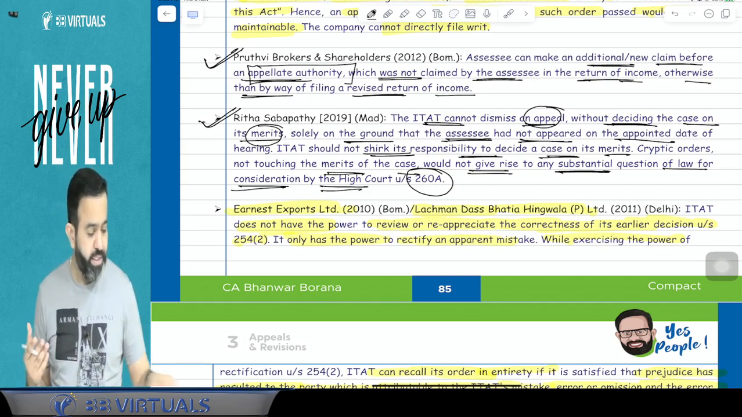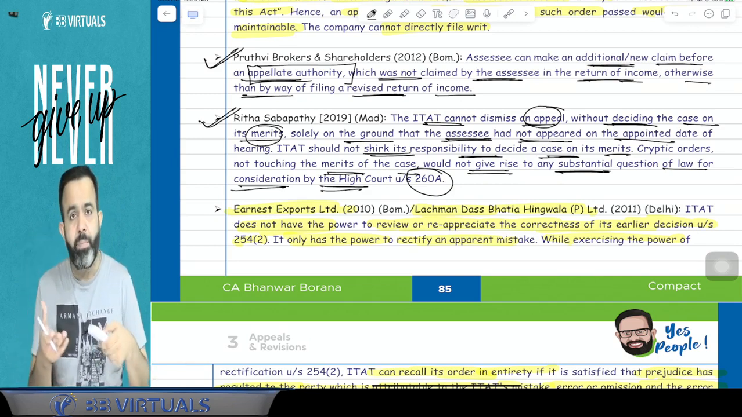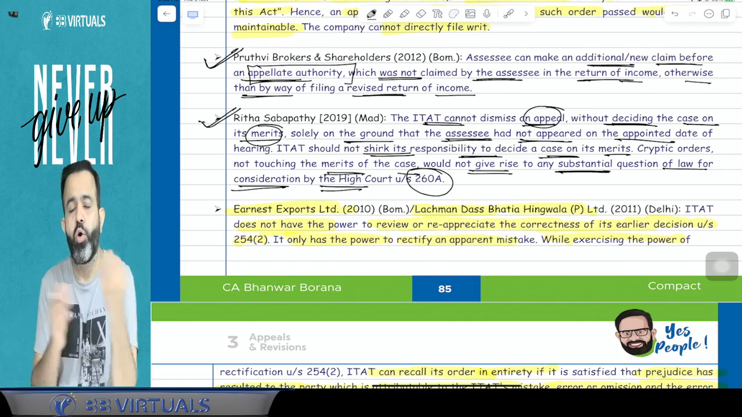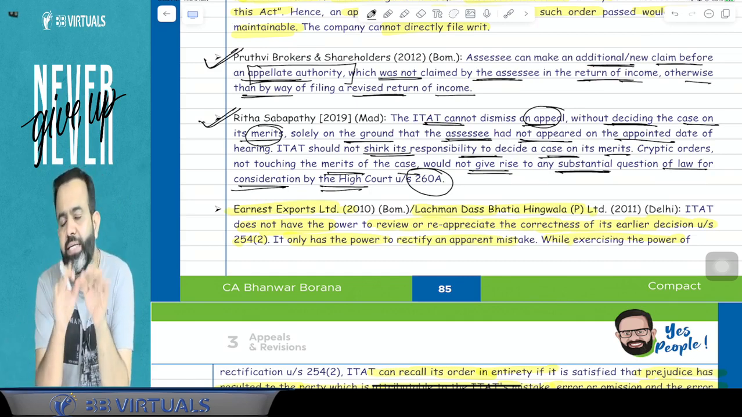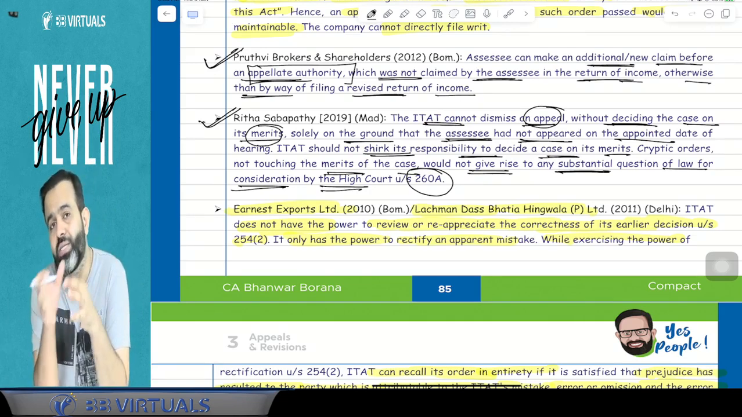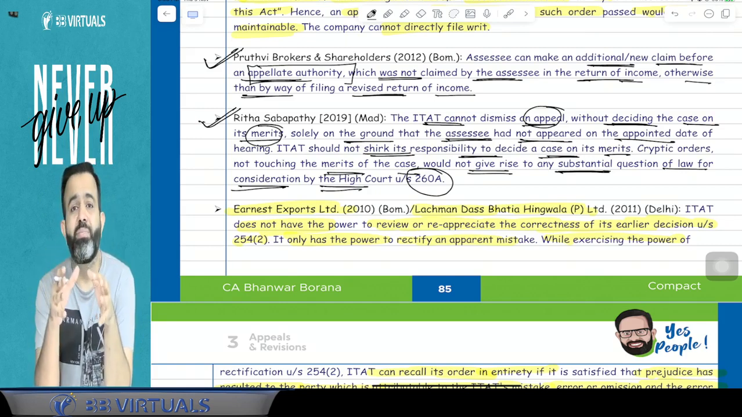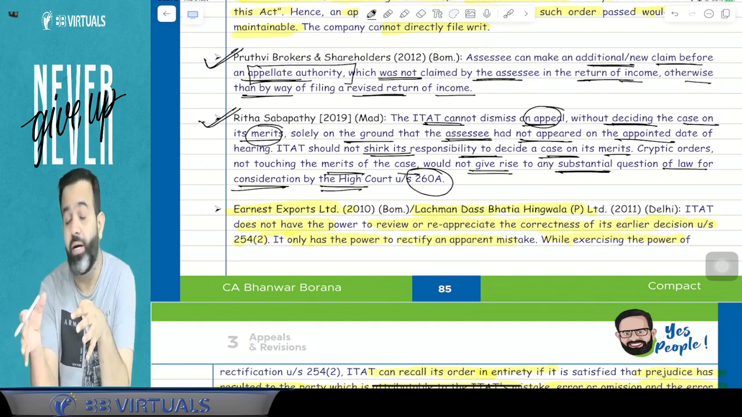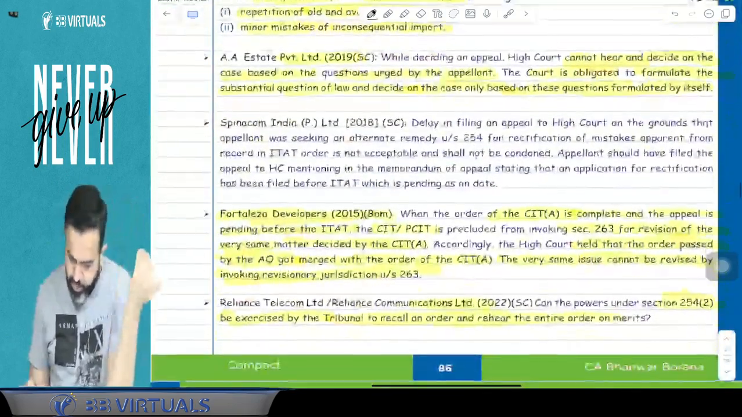Suppose, for example, they dismiss the appeal. Then the assessee will not be able to file an appeal to the High Court, because whether there is a question of law or not will not be decided. So the High Court says that the ITAT cannot dismiss the case only because the assessee has not appeared on the appeal date. The ITAT should give the judgment on the basis of merit. They will check all the facts of the case and all the grounds of the appeal, and after that they should give the judgment. Done. So this case law is done.